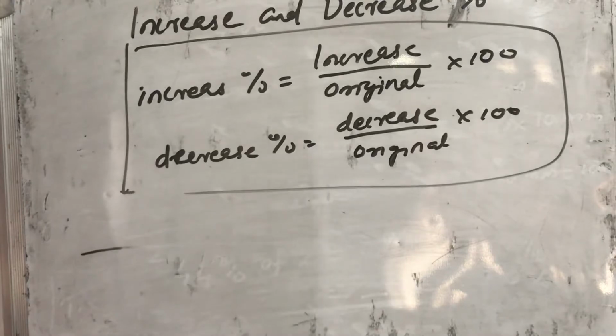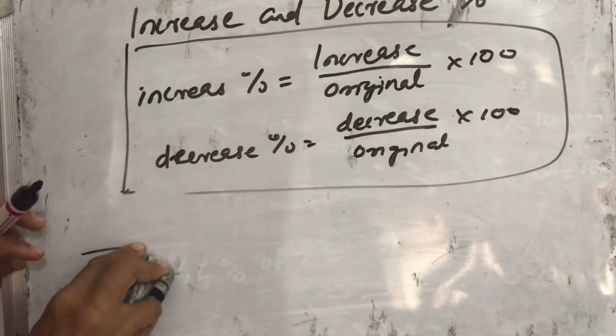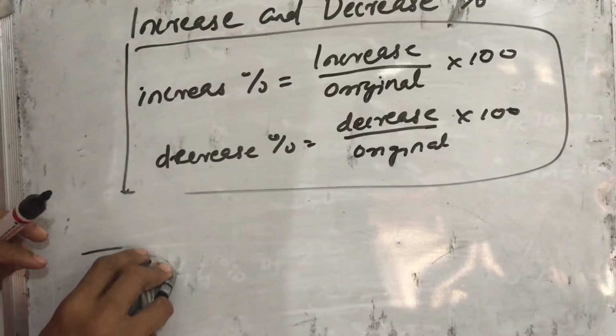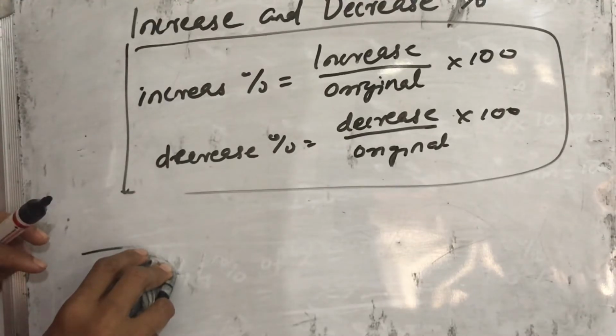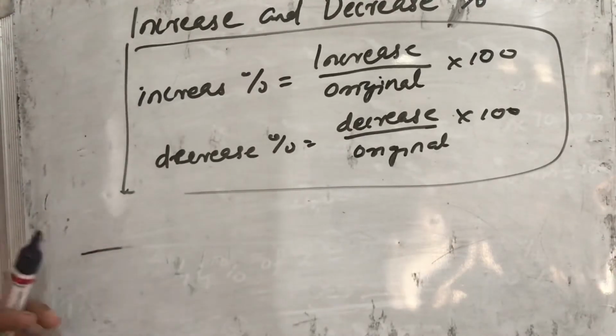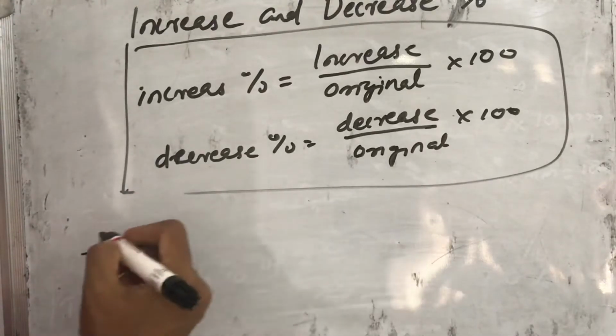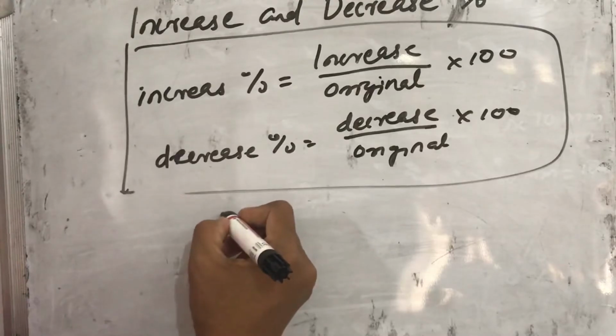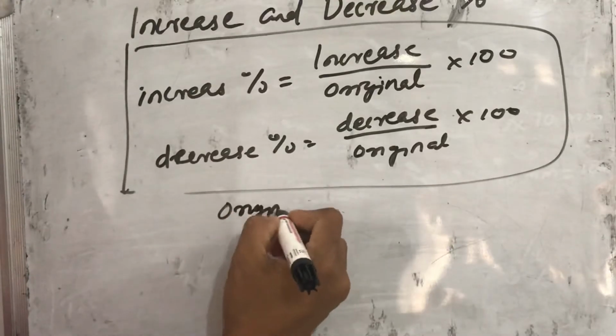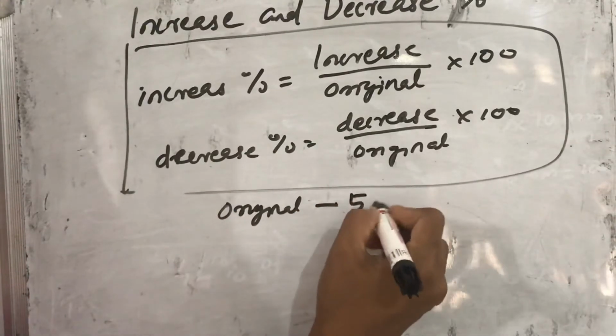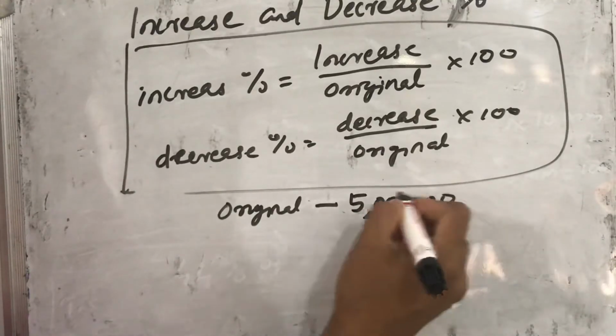Listen to one question. Suppose the population of a town increased from 5 lakhs to 6 lakhs in a certain period of time. What is the percentage of increase? The population of the town increased from the first population, that is the original population, which was 5 lakhs.